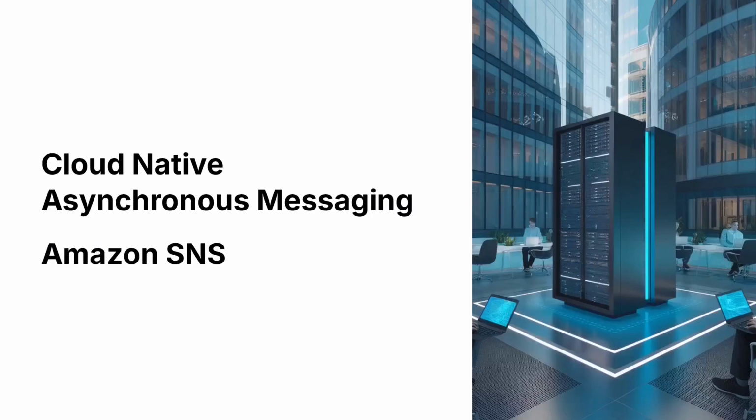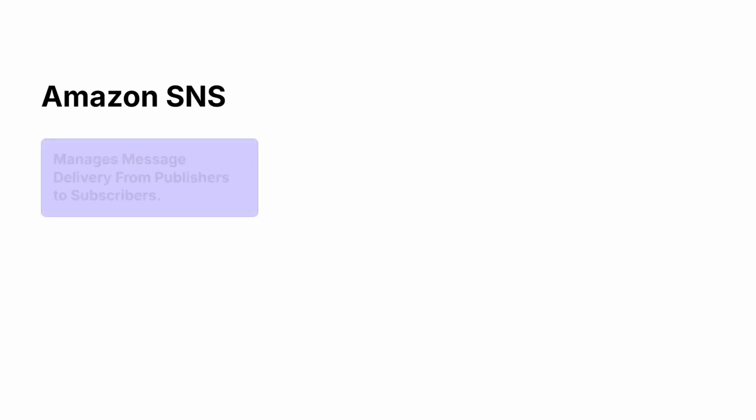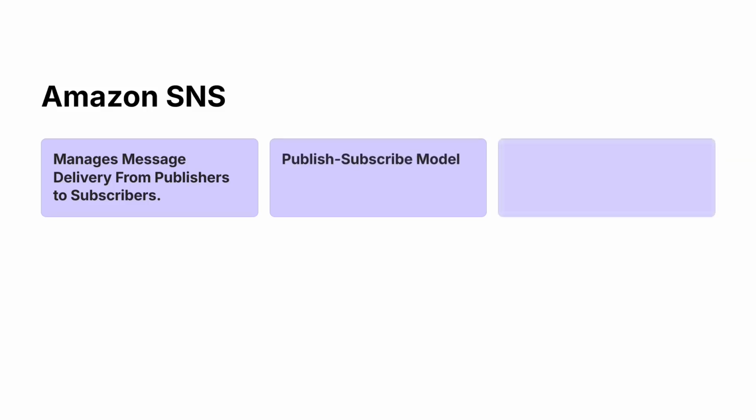Now, for cloud native AWS services, we have learned about Amazon SQS. If we need the queuing service, then we will go with Amazon SQS. But if we need the publish subscribe model, then we will go with Amazon SNS. In case of Amazon SNS, it manages message delivery from publishers to subscribers. So the pub sub model, or the publish subscribe model, is there. The publisher would be sending messages to topics and subscribers would receive the messages via the endpoints.